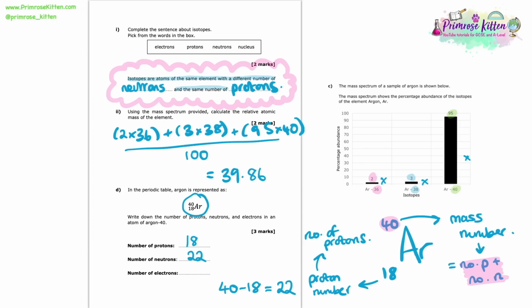Finally, we need to know the number of electrons. The fact that we need to use here is that in an atom, which is a neutrally charged particle, the number of electrons is equal to the number of protons. That's a really important fact that we're going to use again and again. So because we have an atom of argon here, not an ion, we're going to have the same number of electrons as the number of protons, so 18 electrons.